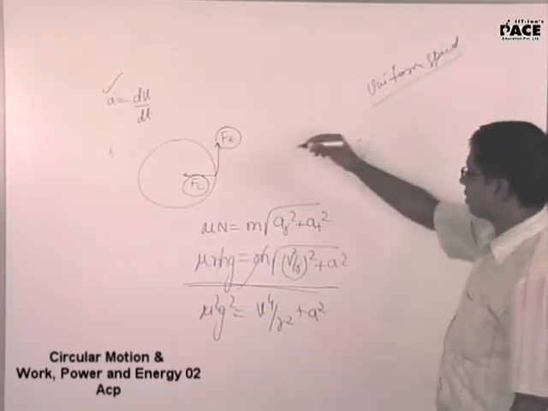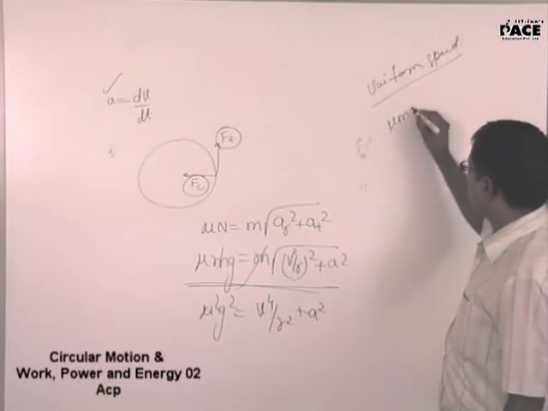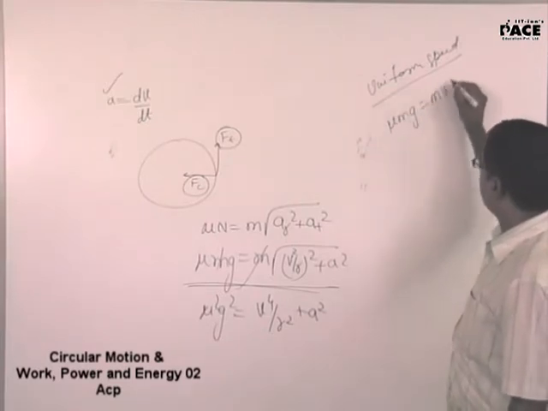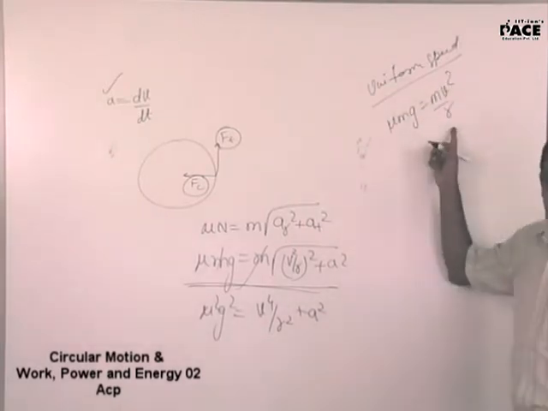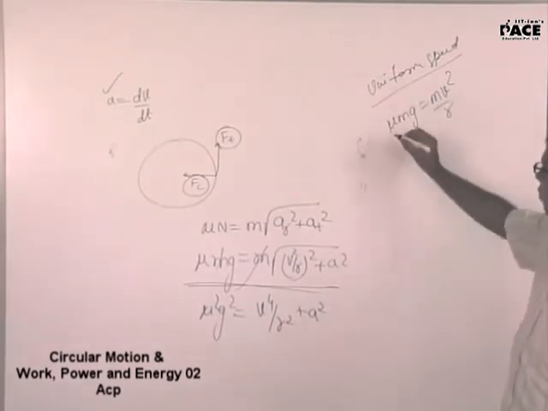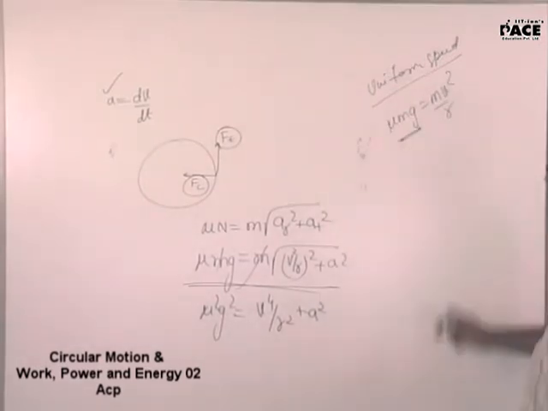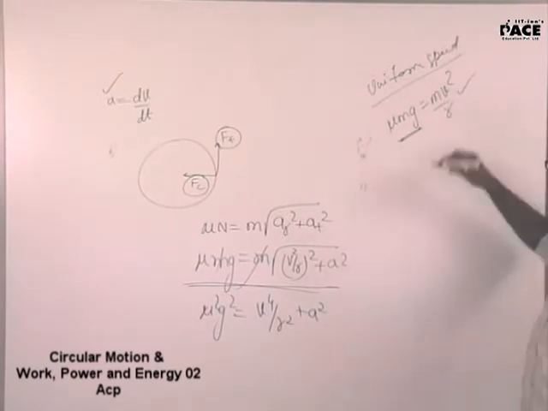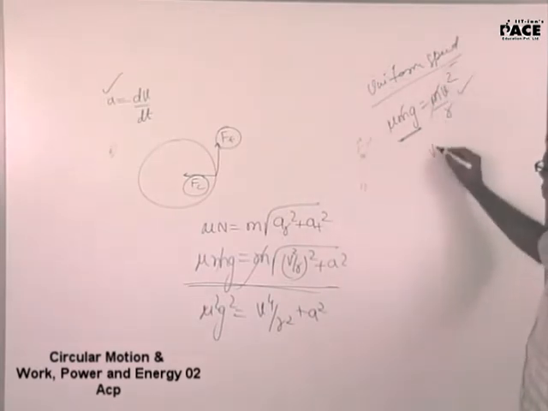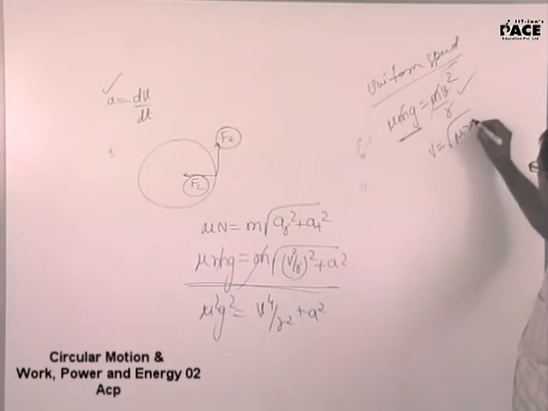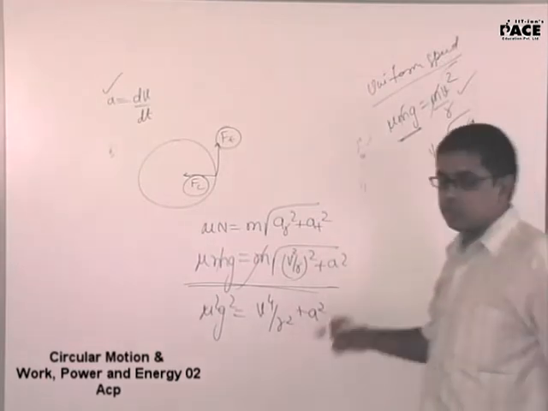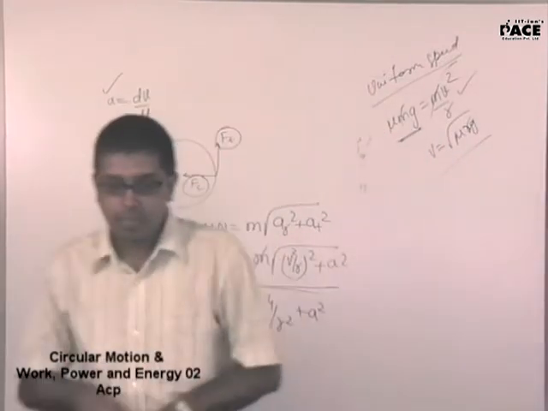If the body is going with uniform speed, then my problem was something that I have already dealt with. This is the maximum speed with which it will take a turn, m v square by r. Now what is happening here? The whole of the required frictional force is providing only the centripetal acceleration. Hence v is root over of mu r g. This is the maximum velocity with which you can take a turn without skidding.